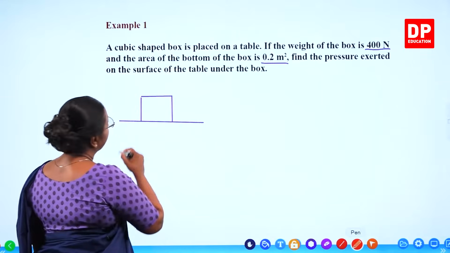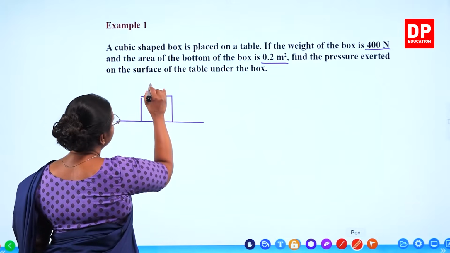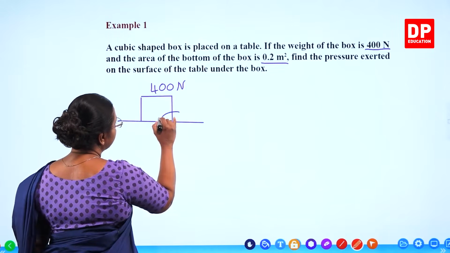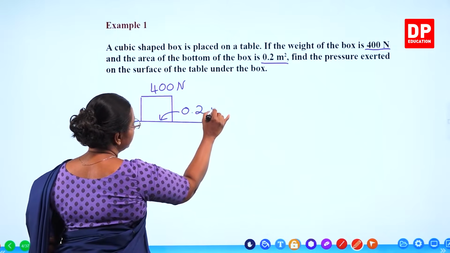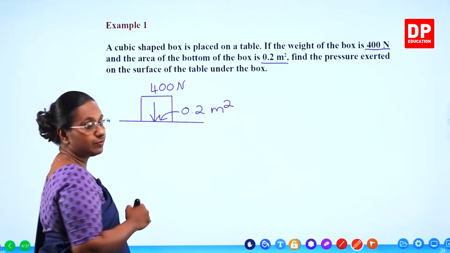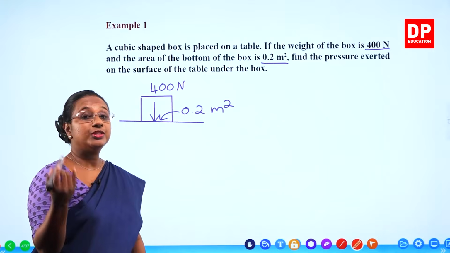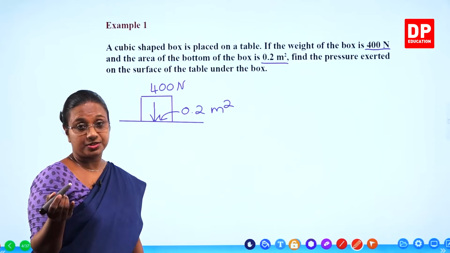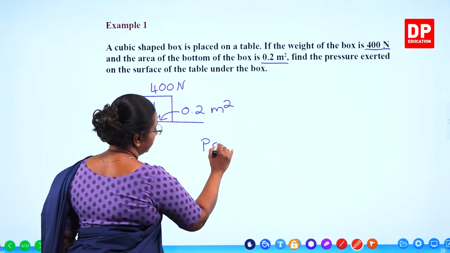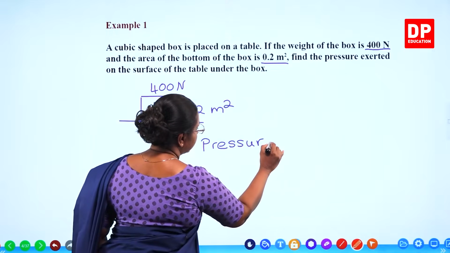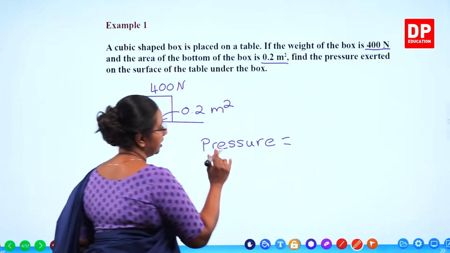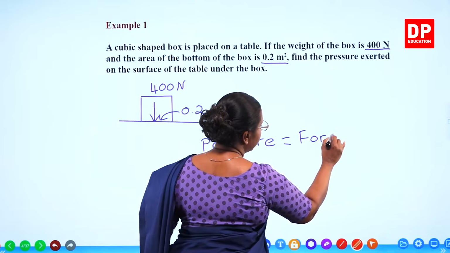So what is going to happen is this has a weight of 400 Newton. And the surface area is going to be 0.2 meter squared. This force will be exerted this way, perpendicular force. So that is going to exert the pressure. We are supposed to calculate the pressure. Pressure, as I told you all, we can just stick to the simple equation. Pressure equals force over area.